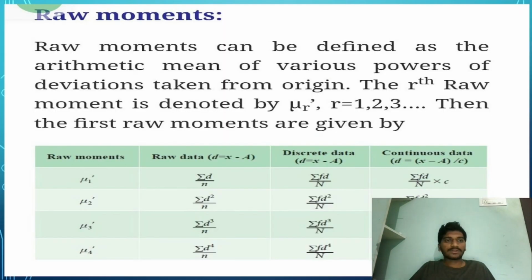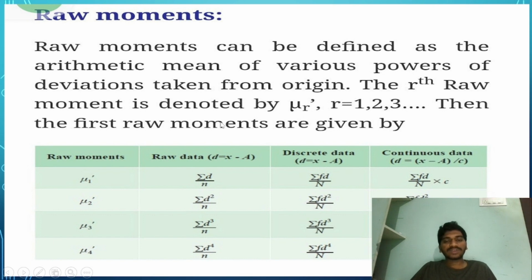Let's get into the topic. Generally, moments are of two types, raw moments and central moments. Raw moments can be defined as the arithmetic mean of various powers of deviations taken from the origin. The rth raw moment is denoted by nu r dash, where r will be 1, 2, 3, and so on.